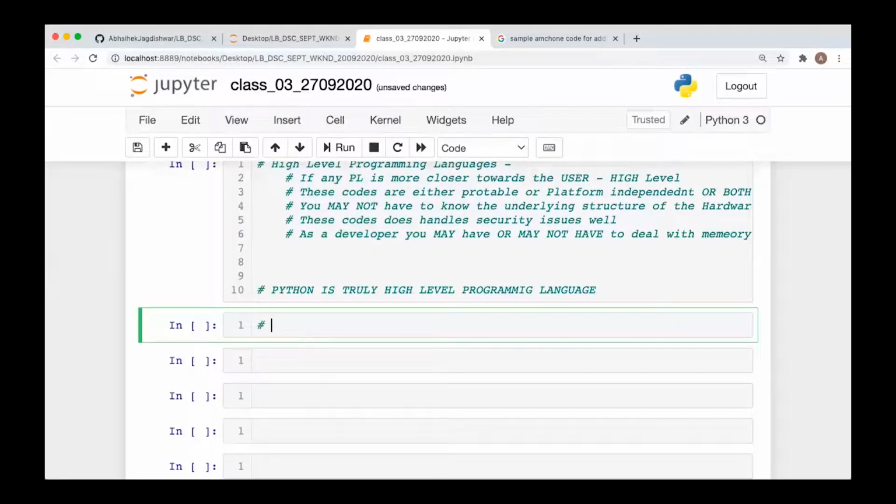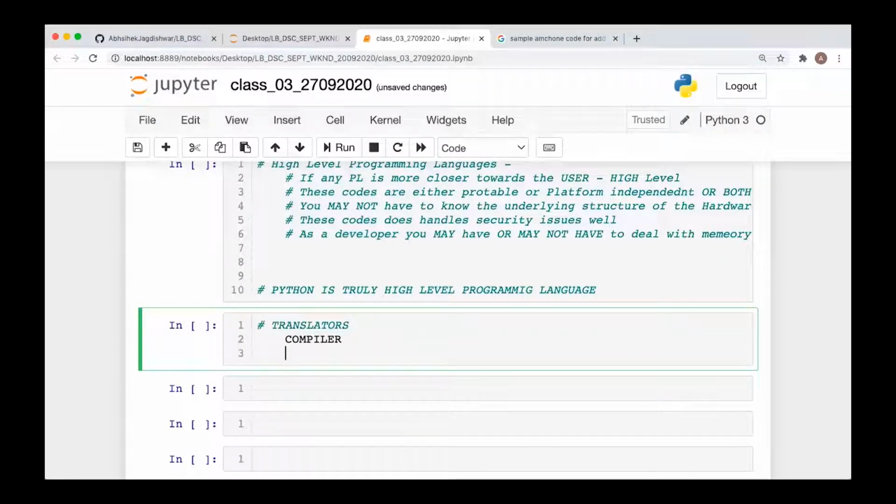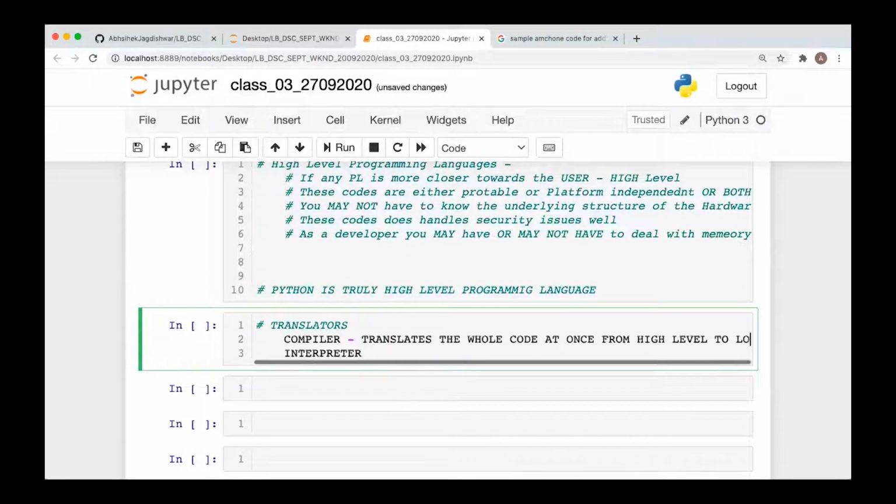So for translation, we have two types of translators. Okay, one is the compiler and the other one is the interpreter. Now this compiler translates the whole code at once from high level to low level.